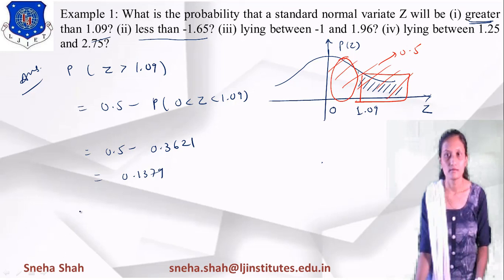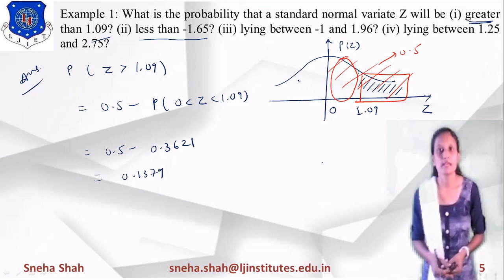Similarly, you have to find the probability of z less than minus 1.65, right? We can't look up the probability of a negative value directly. As you know, this one is symmetrical to this part, so the negative value will be symmetrical to the positive value.